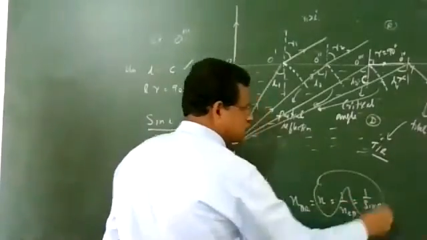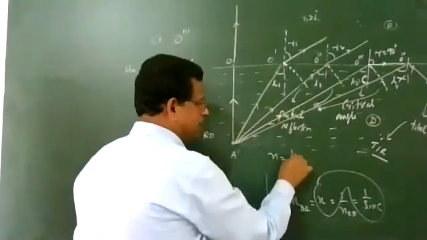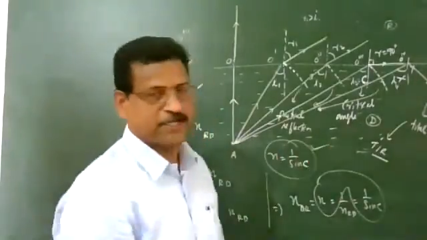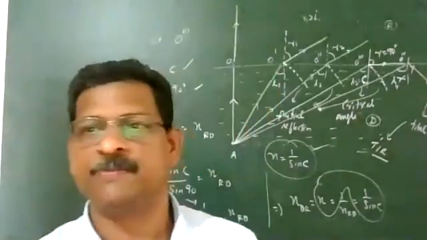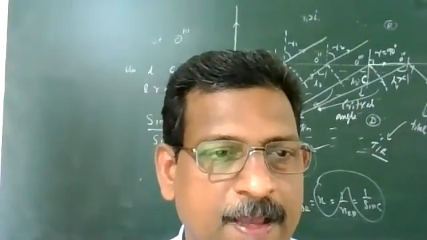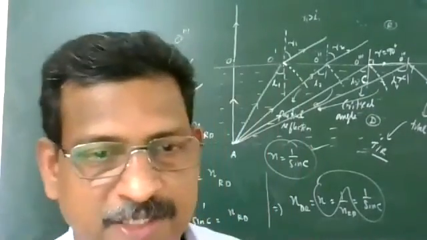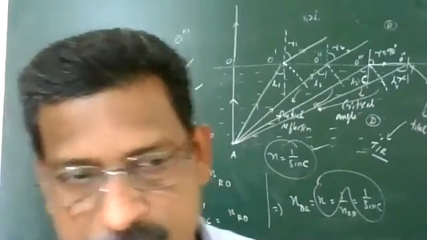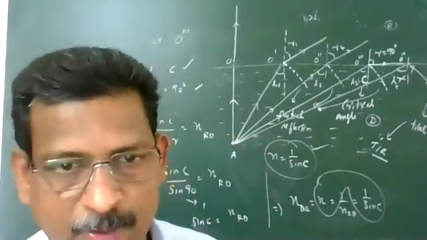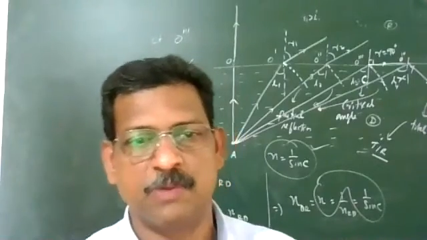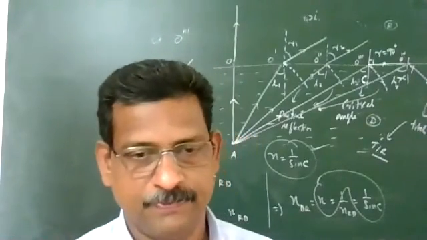Write this equation: n equal to 1 upon sin C, where n stands for the refractive index of the denser medium with respect to the rarer medium. And here the refractive index of a medium depends upon the wavelength. The exact equation we'll see on the way. It is inversely proportional: the refractive index of a medium is inversely proportional to the wavelength of light.